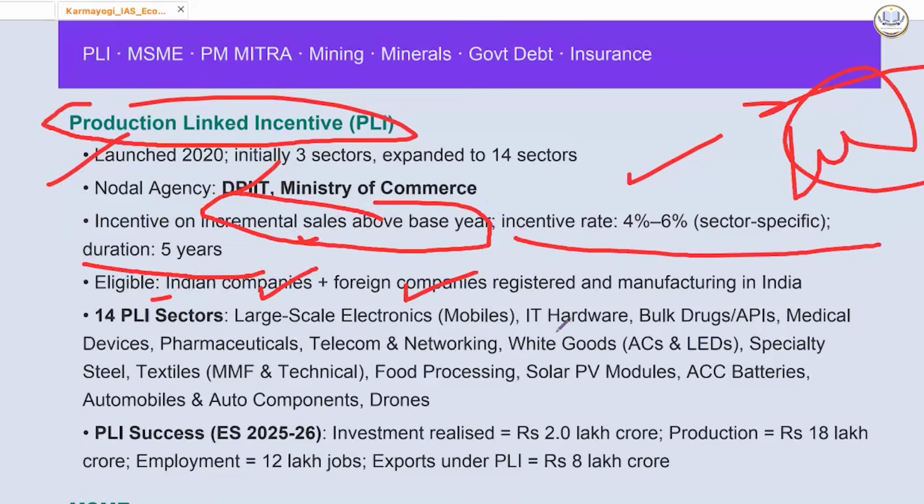CDS maybe it has come this year. Registered and manufacturing in India. PYQs maybe it has come. 14 PLI sectors, remember them.